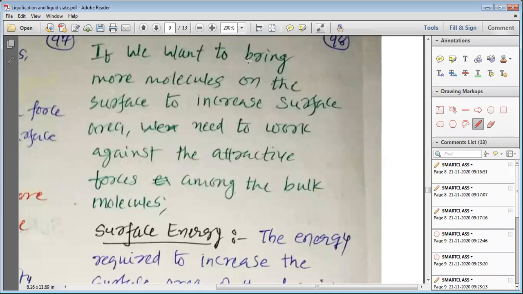Now, if we want to bring more molecules onto the surface to increase the surface area, suppose we personally wish to bring a larger number of molecules onto the surface.